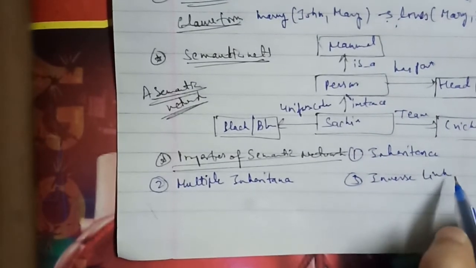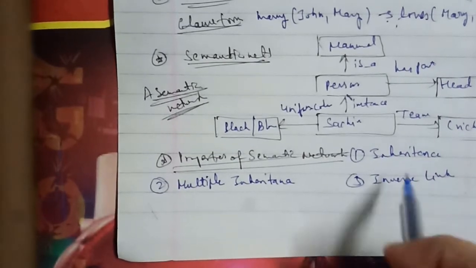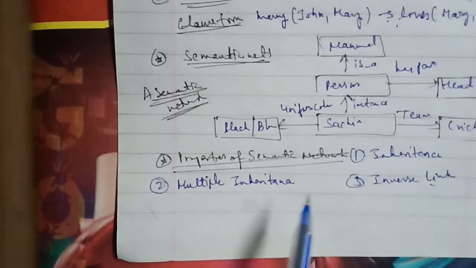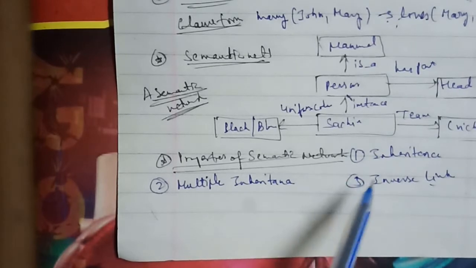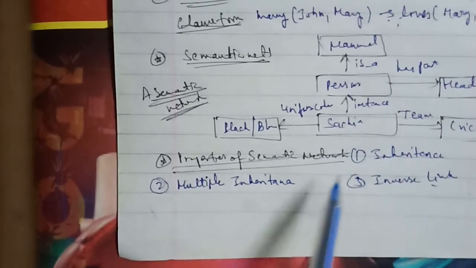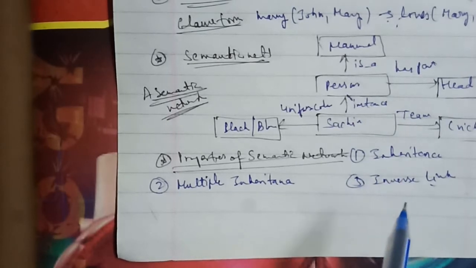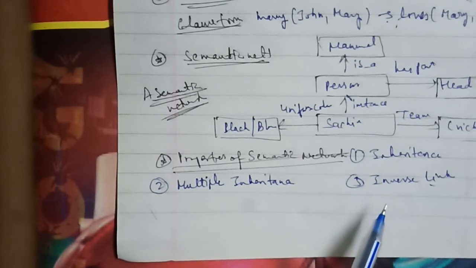In inverse link, the semantic network allows a common form of inference, known as inverse link here. Those who visited my last video have gone through it, where we discussed these in detail, with a description and a diagram as well. You can go ahead and visit it if you have not.